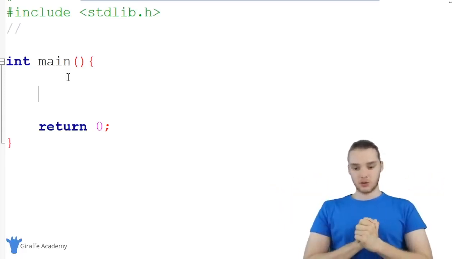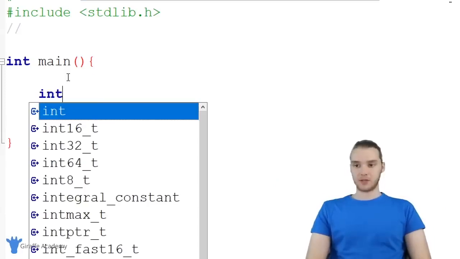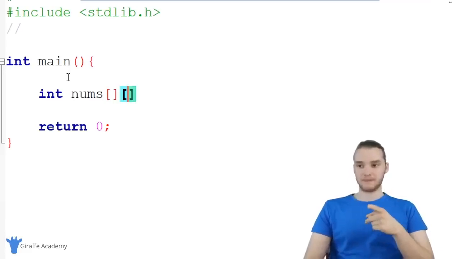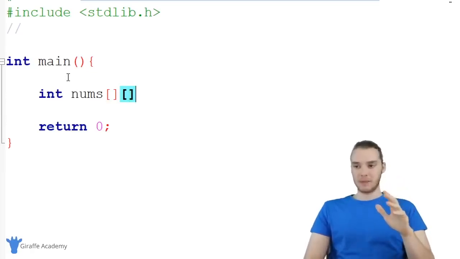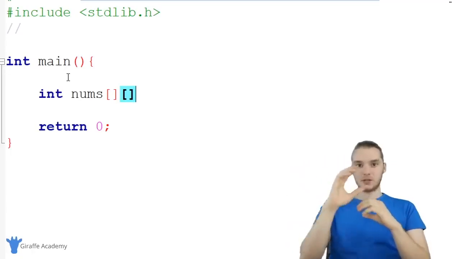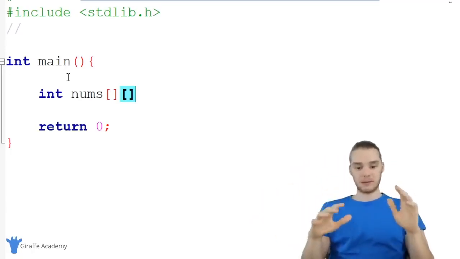So in order to create a two-dimensional array, I'm just gonna make an array of numbers. So I'm just gonna say int, and we'll give this a name. So why don't we just say nums? And normally when we create an array, after we'd say the name of the array, we'd make an open and closed square bracket. But when we create a two-dimensional array, we're gonna make 2 open and closed square brackets, just like that. These 2 open and closed square brackets will basically represent like the width and the height of our array. So you guys will see what I mean in a second, but basically we're gonna have like elements in the array, and then each of those elements is gonna be an array, and we'll have elements inside of it. So these 2 squares will allow us to like manipulate all that stuff.